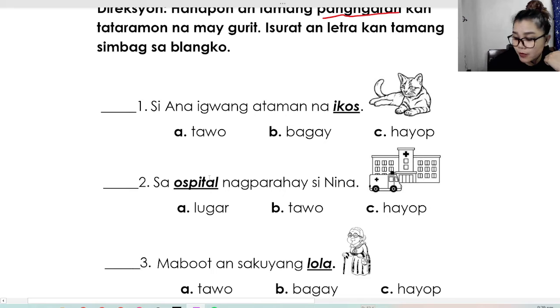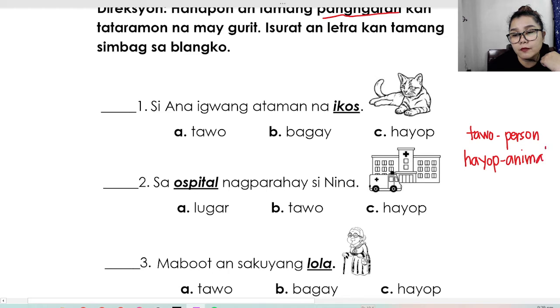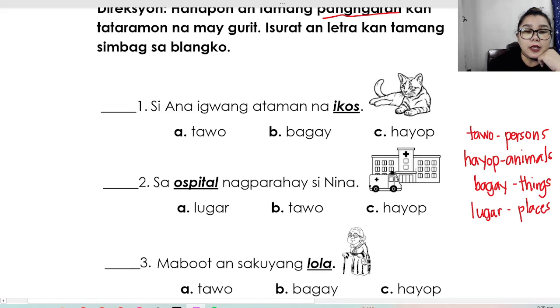So when we mean by tao, tao means person or people. Hayop means animal. Same with in Filipino. Bagay o gamit. Bagay, this is about things or objects. And then lugar, also these are places. Okay, let's continue.